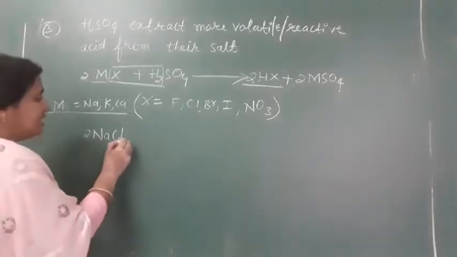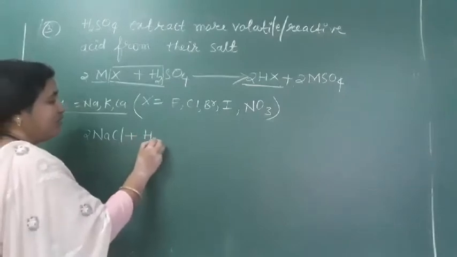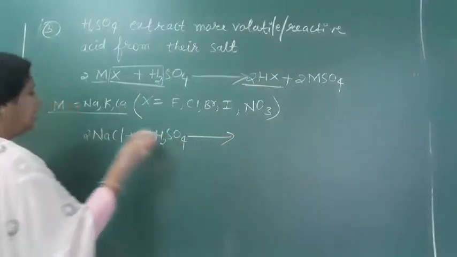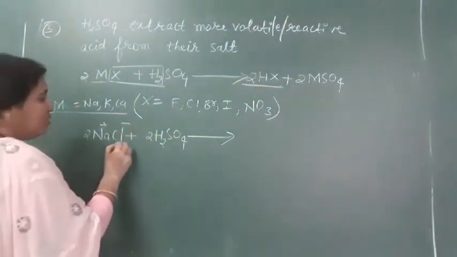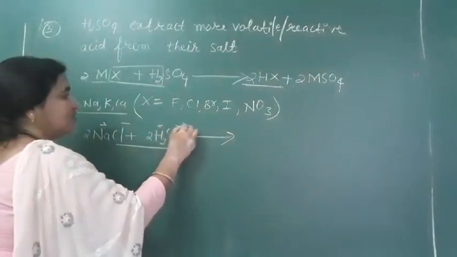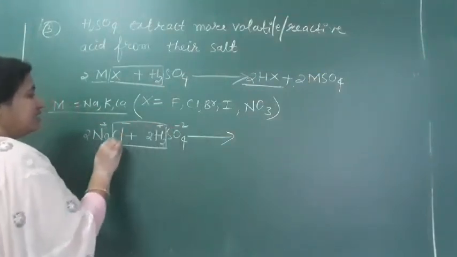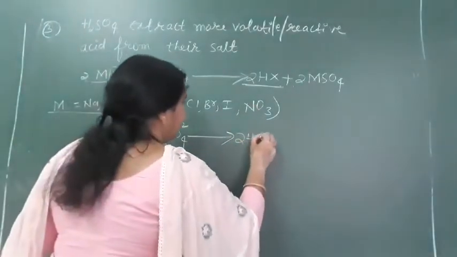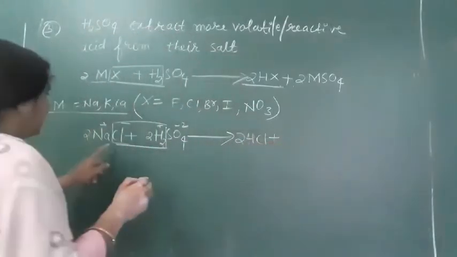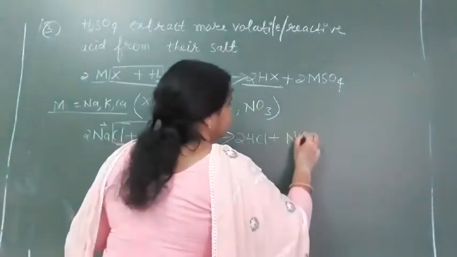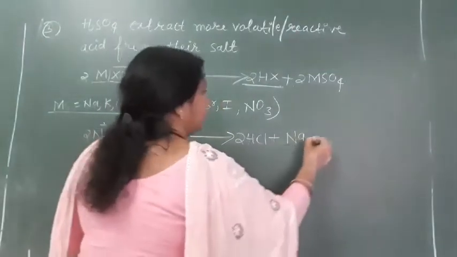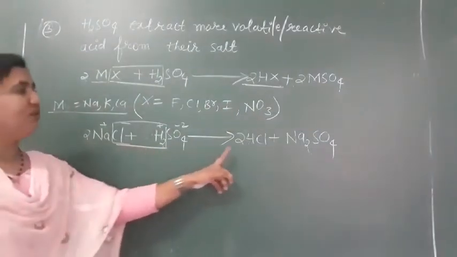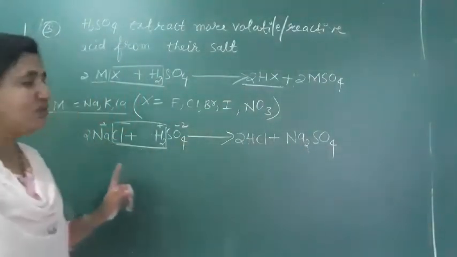So NaCl, if it reacts with H2SO4, what do we get? Na+ Cl-, 2H+ and SO4 2-. So we will get 2HCl plus Na2SO4. So 2NaCl plus H2SO4 gives 2HCl plus Na2SO4.